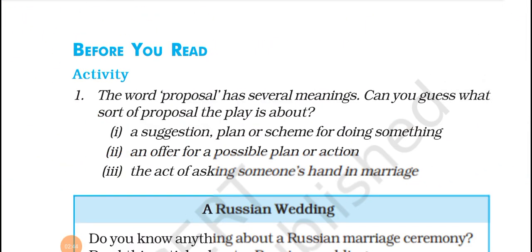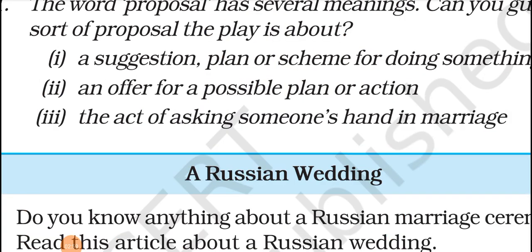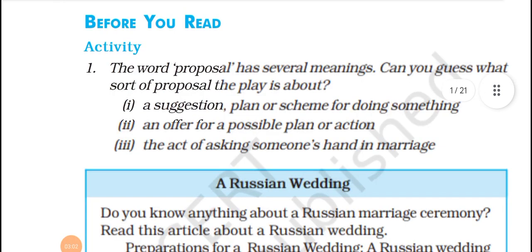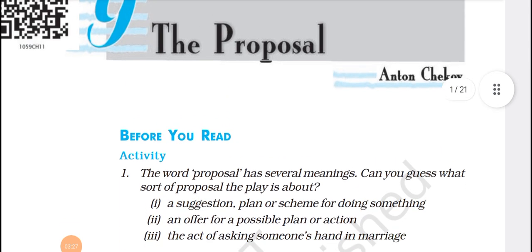Second meaning, an offer for a possible plan or action. The second meaning of proposal is offering, giving something, and that is also called proposal. What is the third meaning? The act of asking someone's hand in marriage. If any person wants to marry anyone, he or she asks for his or her hand in marriage. If we want to marry anyone, we request them, we ask their hand. So asking someone's hand is also called proposal.